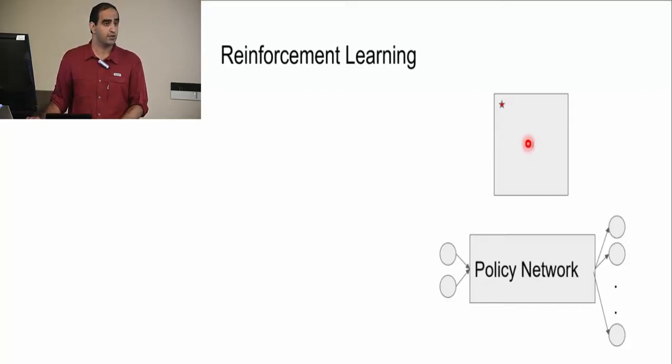So we have a point agent here, and these targets change. So we want our parameters to, and this is our network. The input is just the x and y coordinates of the agent. And then we want our network to tell us what action to perform. It gives us a probability over all the possible actions. And then we want to be able to adapt quickly to different goal positions.